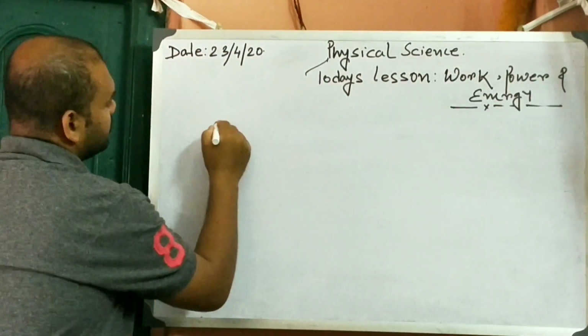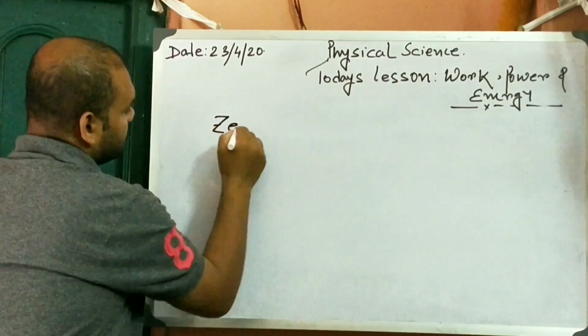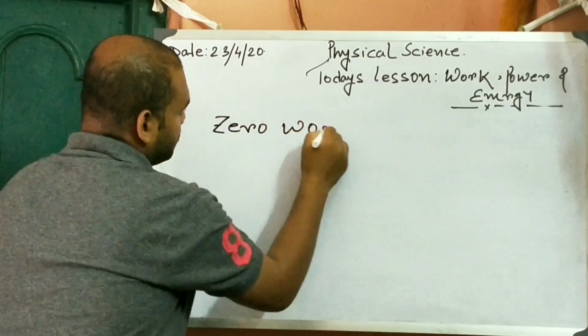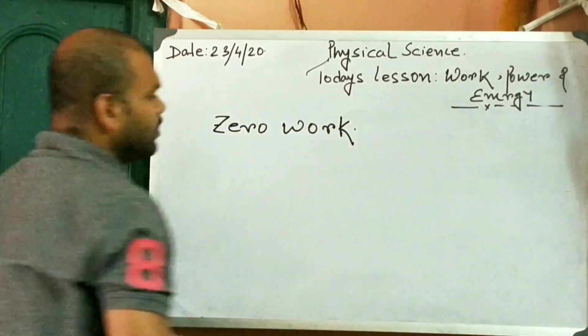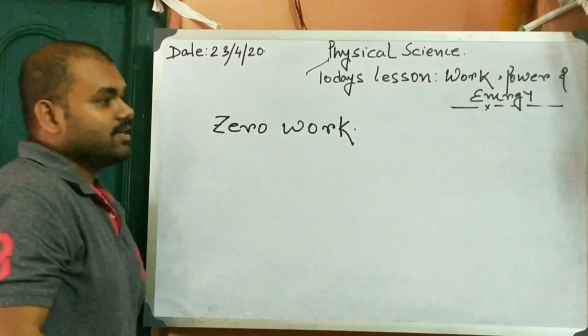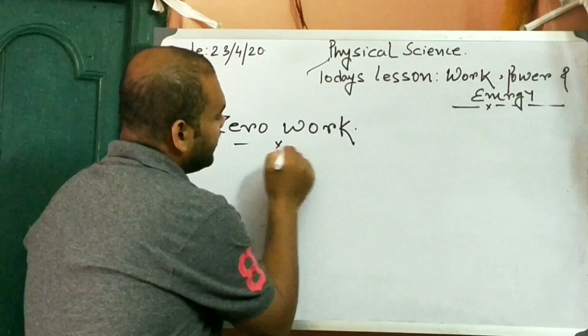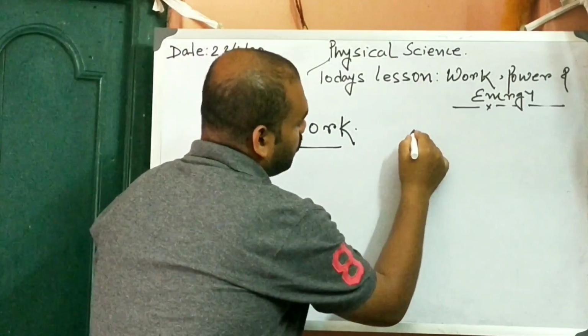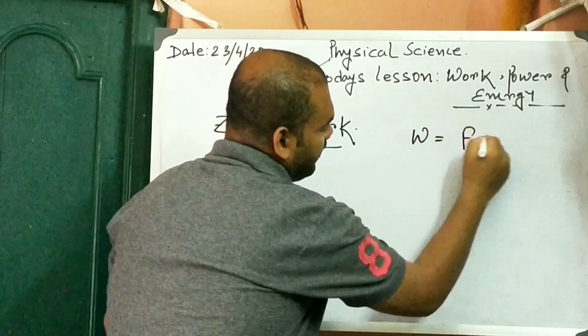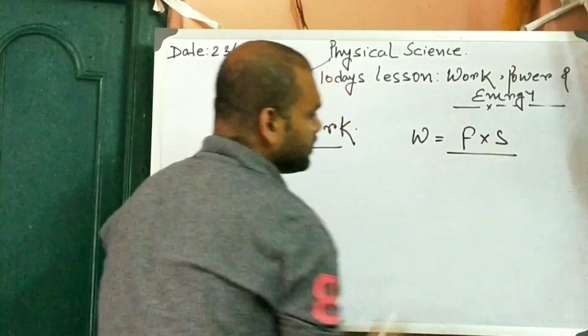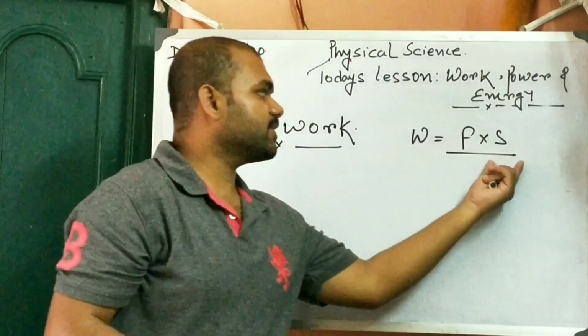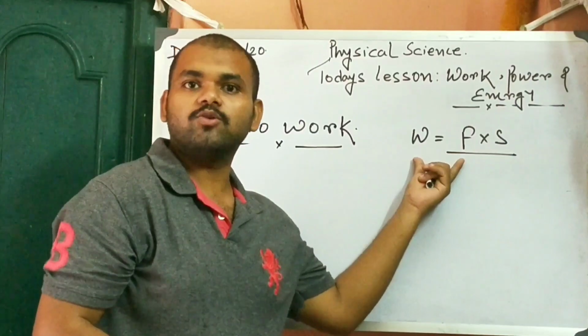Next, zero work. So what is zero work? Work is equal to force into displacement, W equals F into S. So you multiply the magnitude of the force and the displacement and you get the value of work.